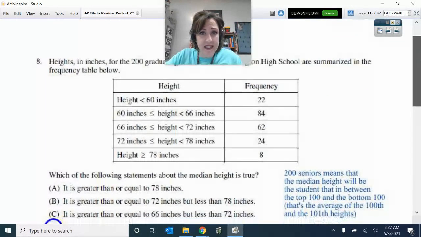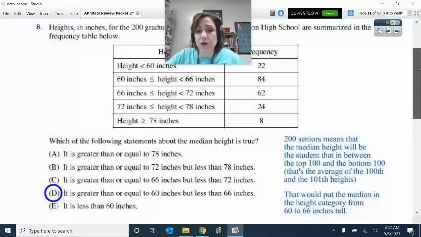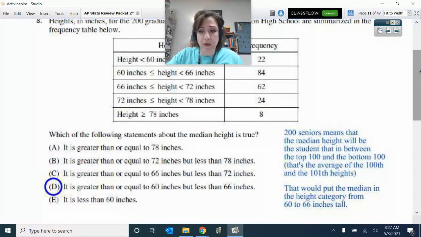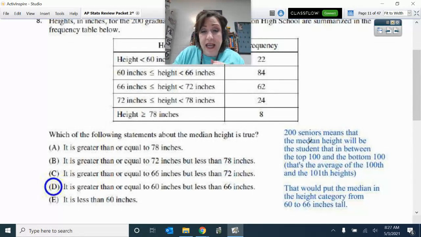And here we go, this one, which of the following is the median. Okay, so in order to do this median, remember median is that middle one, I had to first find that 200 seniors is the total. And so that means if you take 200 and you split it in half, you will have 100 on the lower half and 100 on the upper half. So the average of the 100th and the 101st item is the median.